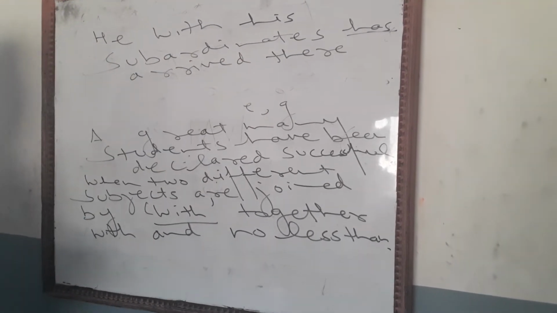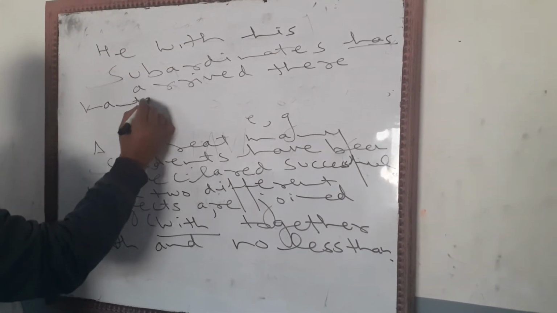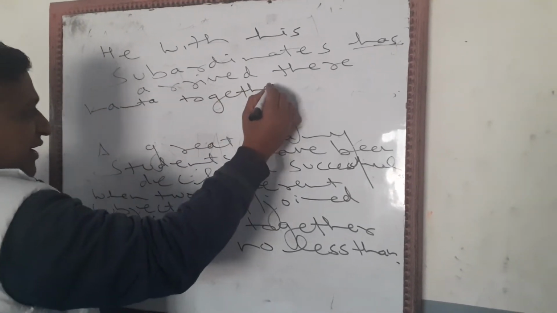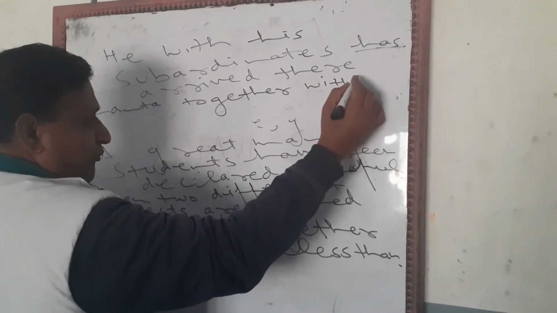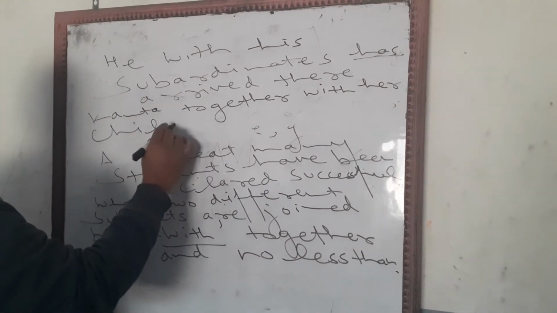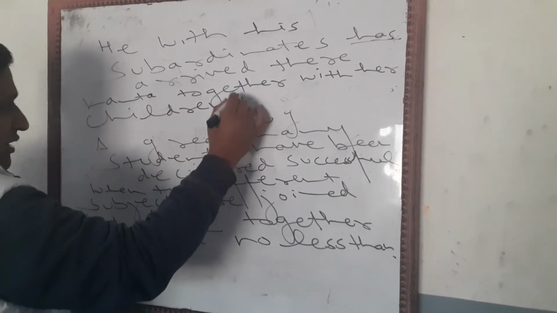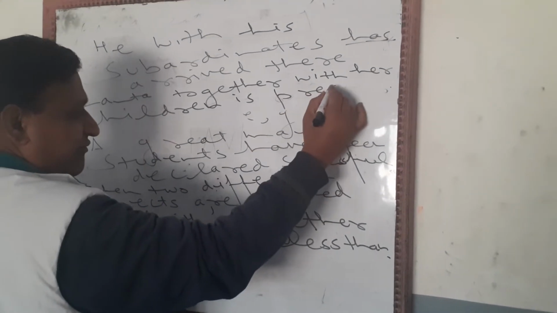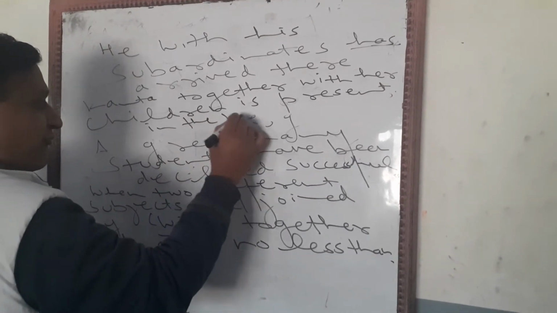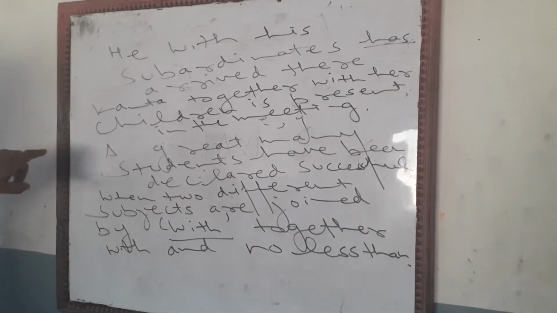So one more example I can give you. Kanta together with her children is present in the meeting. Kanta together with her children.